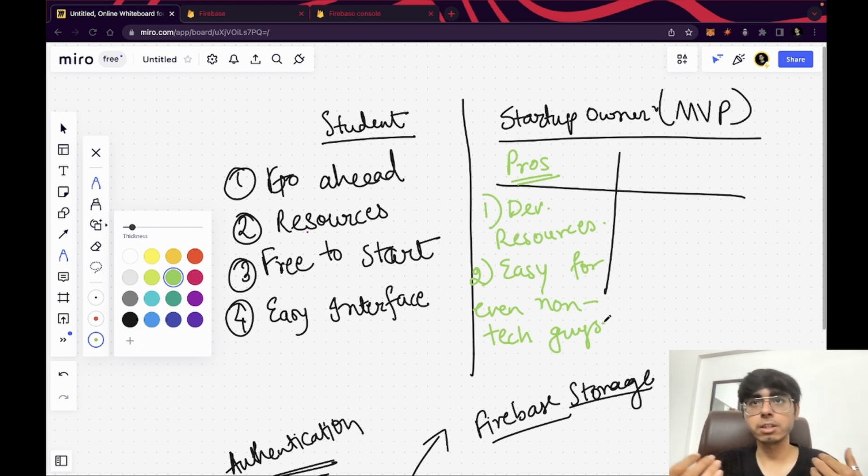Or I am assuming that if you are hitting so many users, you are already prepared and you are really serious about your product, right? Then you are going to pay to Firebase. But till then, it's really, really free. It's cheap, right? So number 3 for MVP, it's the pricing, free, right? So these are the basic pros, right?